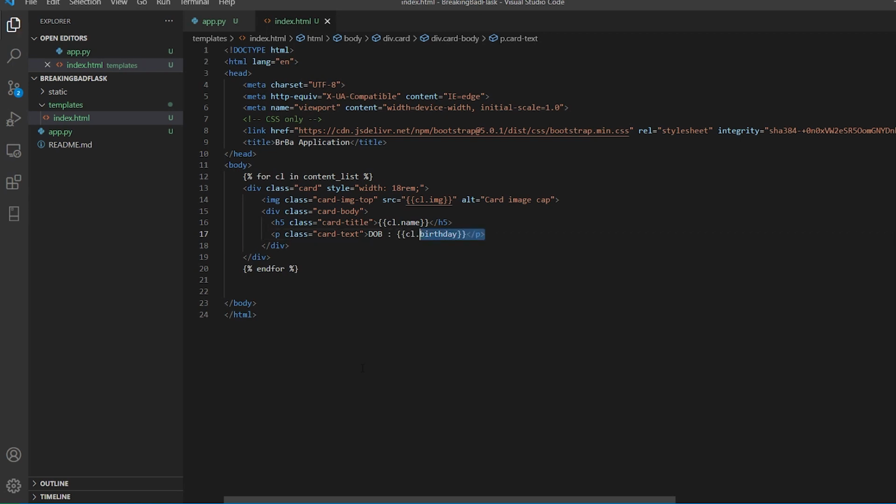Similarly, I'll just copy this and make similar changes in it. And we have it. Okay, so now here I'll say, let's say status. Before status, I would say nickname.